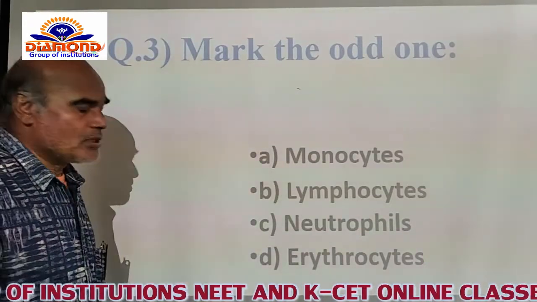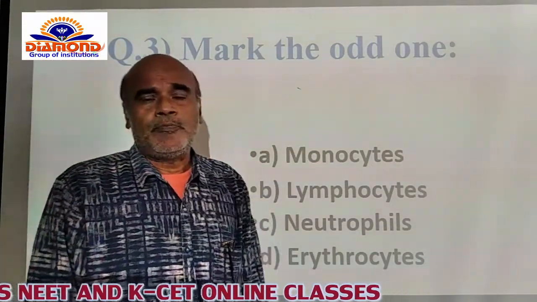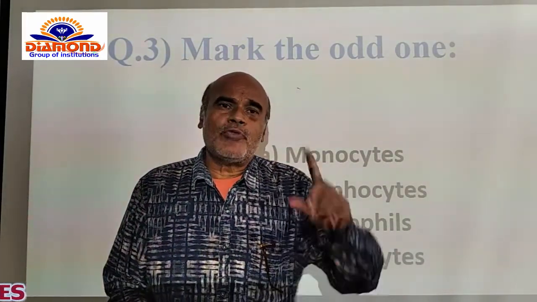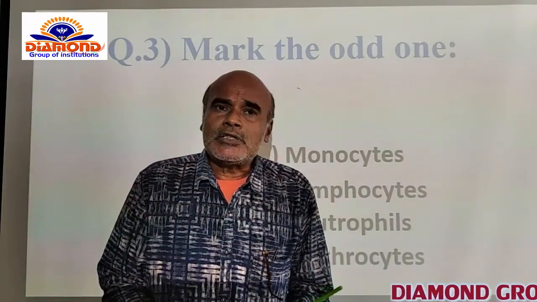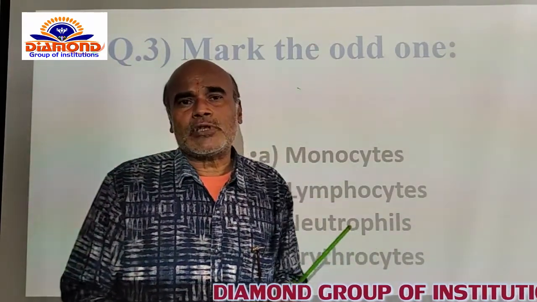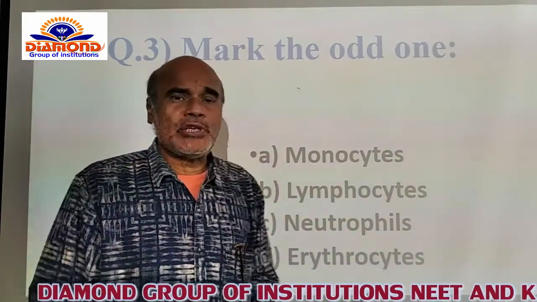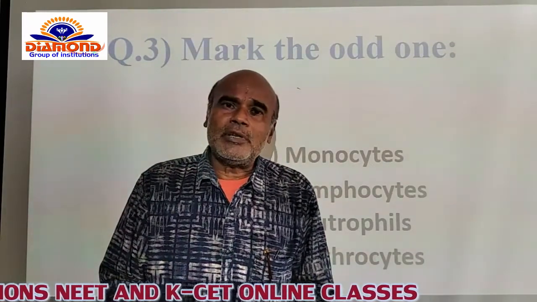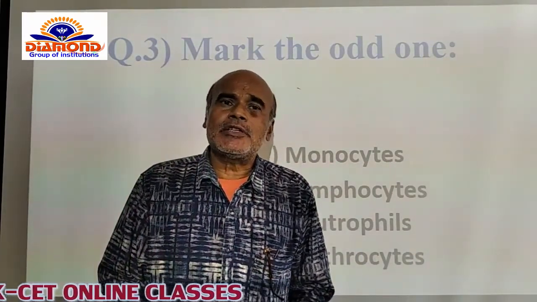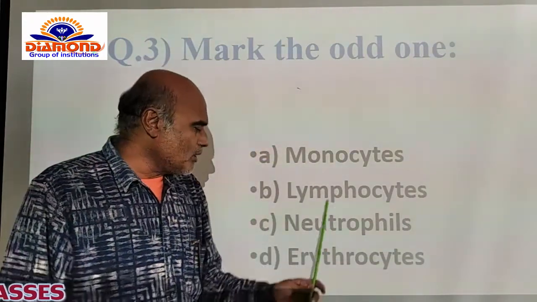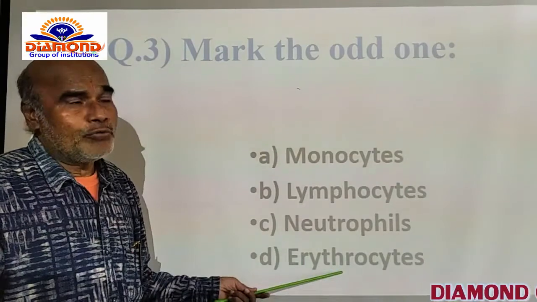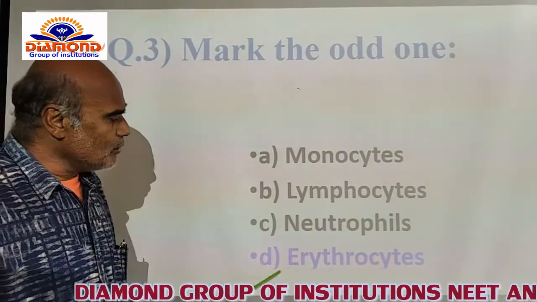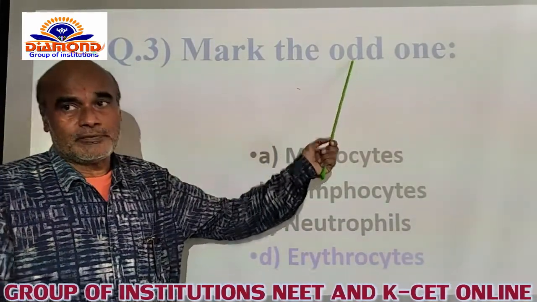Whereas the erythrocytes are nothing but RBC. The RBC gives strength to the body. Not only that, each RBC is provided with hemoglobin, and each hemoglobin can attract four molecules of oxygen. With the help of erythrocytes, our blood can transport oxygen to each and every cell, and simultaneously collect the carbon dioxide and send it out from the body. So among A, B, C, and D, the erythrocytes are the odd one. The erythrocytes are included under D, so D is the odd one.